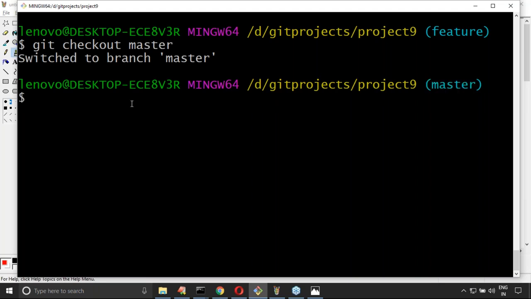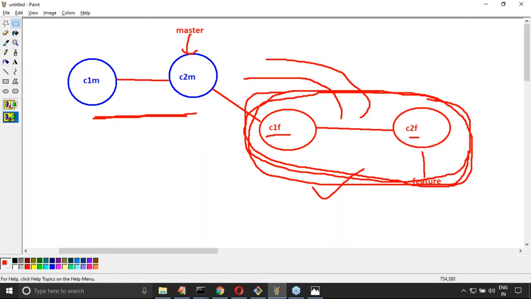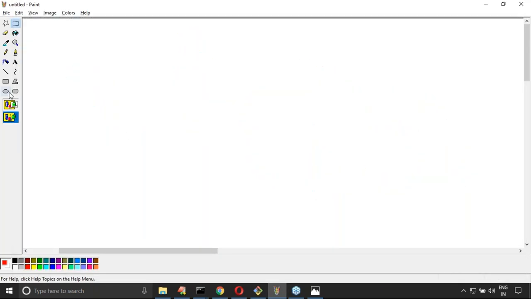Now observe very carefully, this is very important. Now what will happen is git merge feature, like this I'm taking. Now what will happen? Can anyone guess what will happen? Don't just say merging is going to happen. How is that merging going to happen?